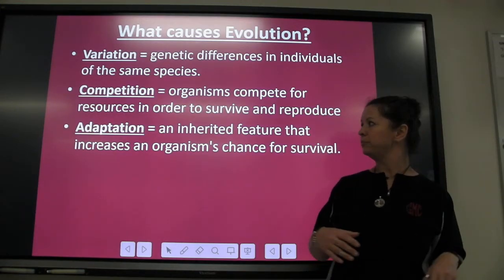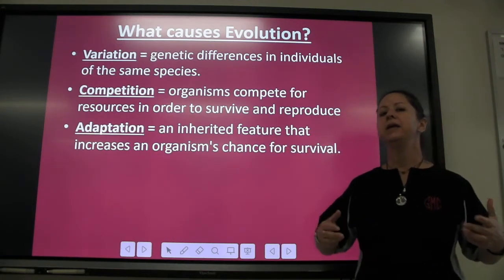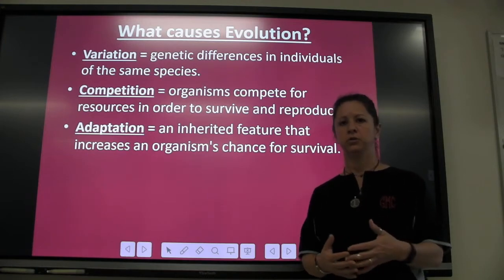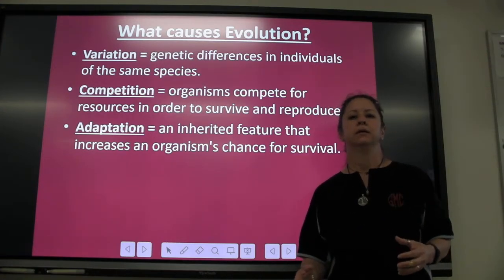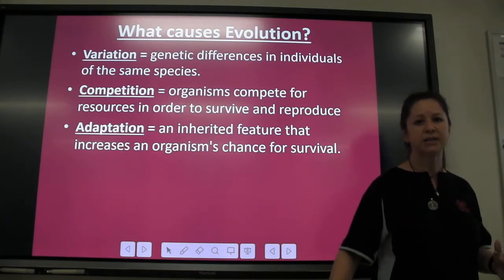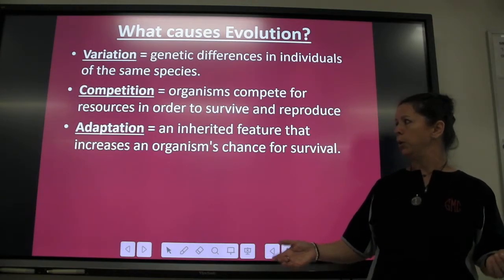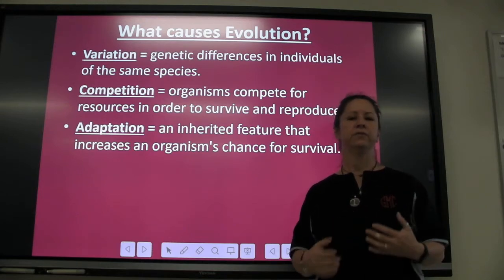Now, an adaptation is an inherited feature that increases an organism's chance for survival. Like with the cheetah, speed. The faster that cheetah is, the more likely it is to catch food. All right, so its inherited feature that increases its chance of survival is being very, very fast.